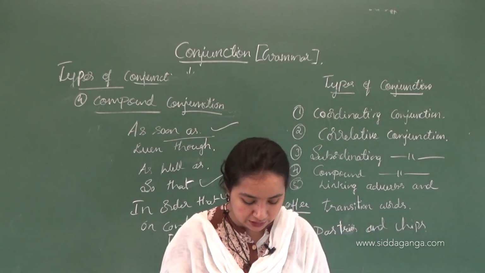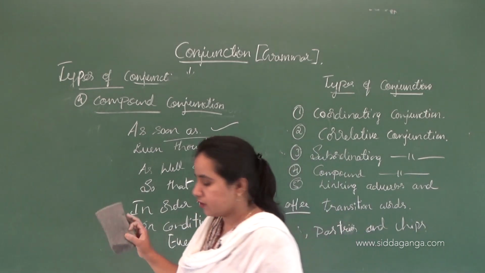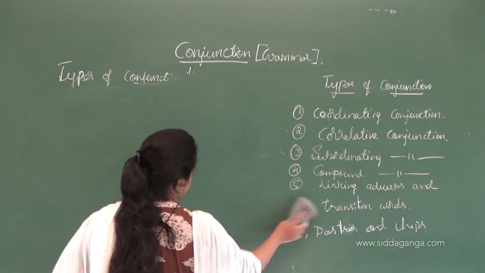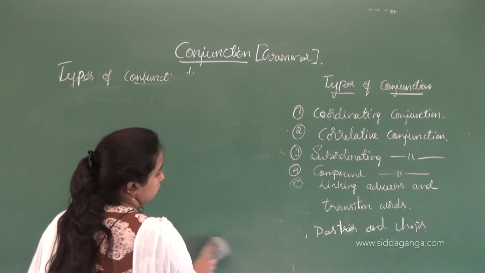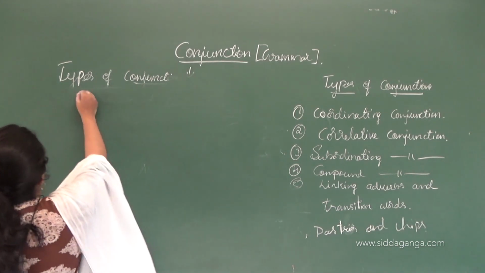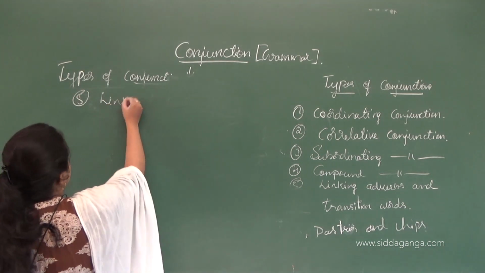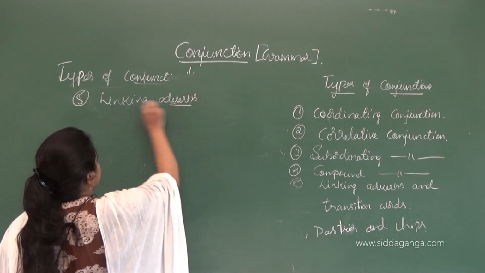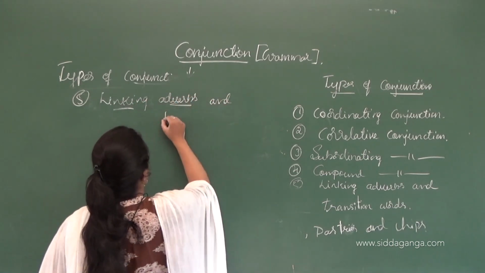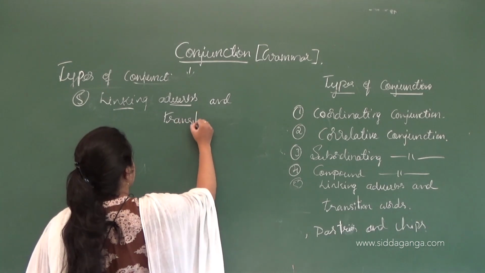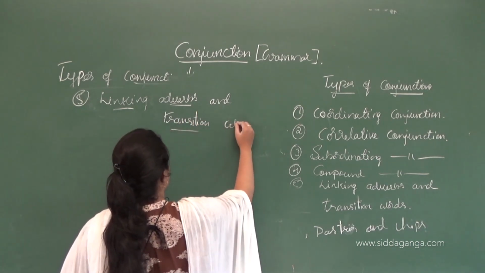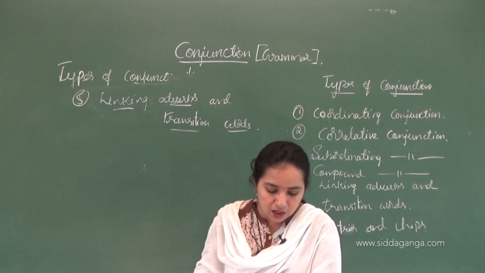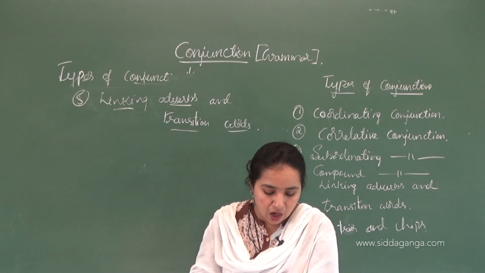Let's see linking adverbs and transition words. The last type is linking adverbs and transition words. Transition words are used to connect two independent clauses or sentences.